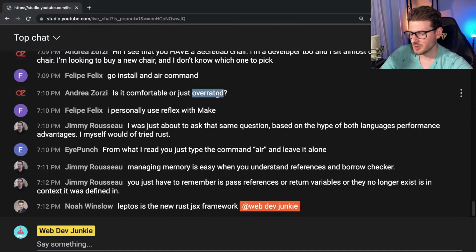Is it comfortable or just overrated? I mean, it feels pretty nice. It has lumbar support too, and I have a really bad back. My lower back is completely messed up. So the lumbar support's pretty nice. I don't feel my back hurting at all right now, which is good.